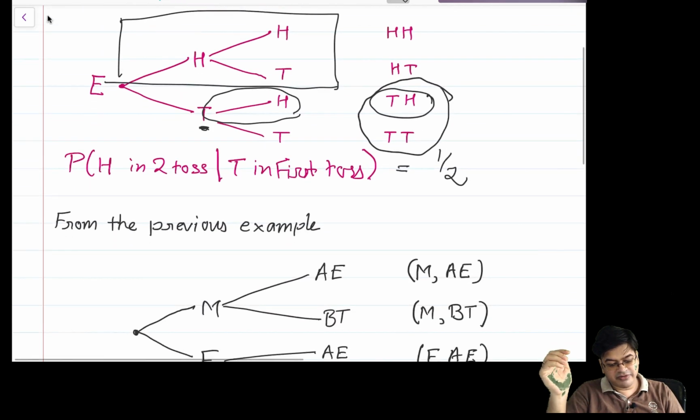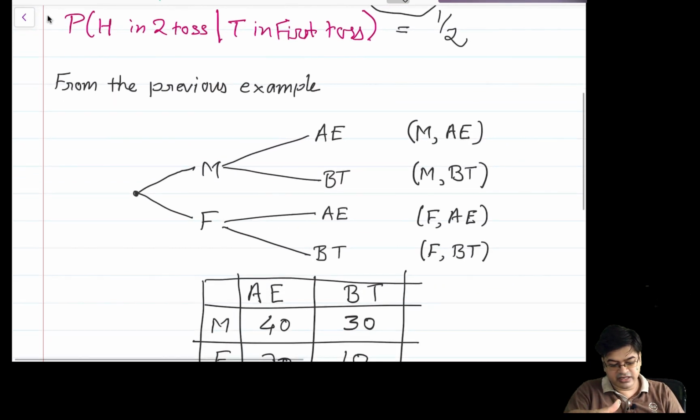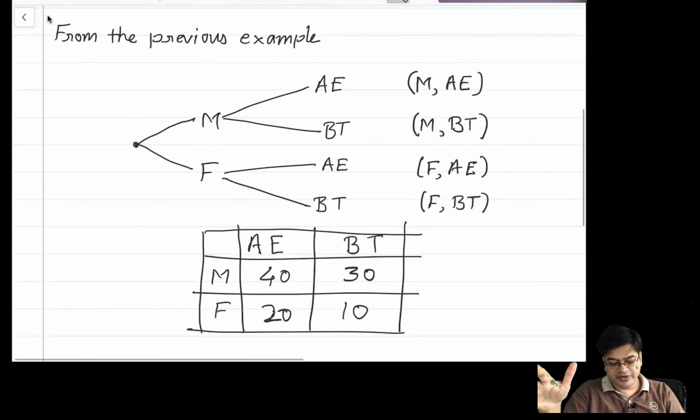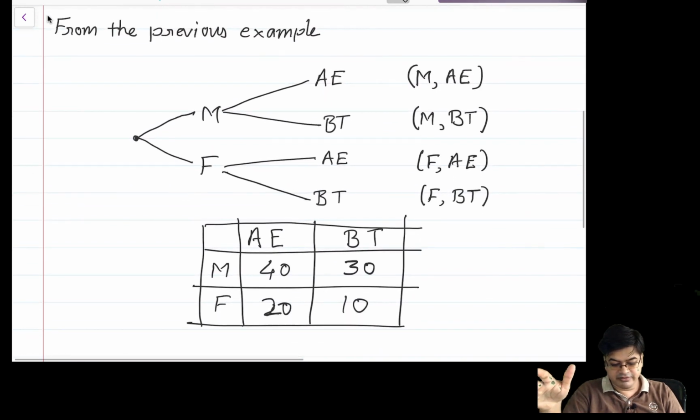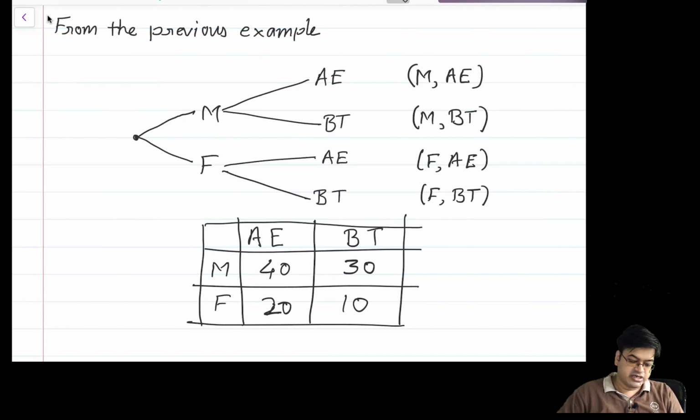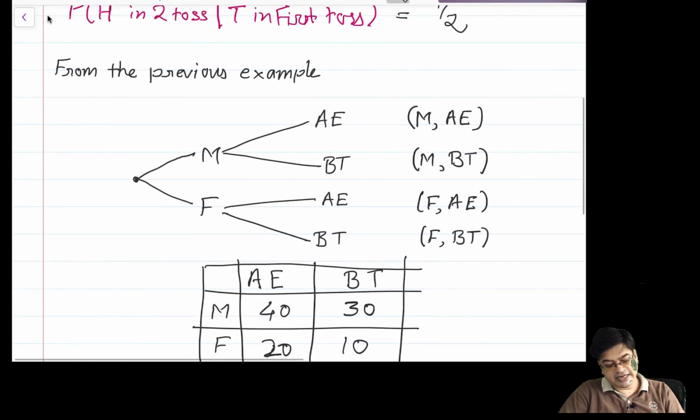Let us go to the previous example where we studied male and female candidates from aerospace and BT. Now in that case, how will it simplify? For example, given that the candidate is male, we have done that while solving the example, but here it is very easy to see.